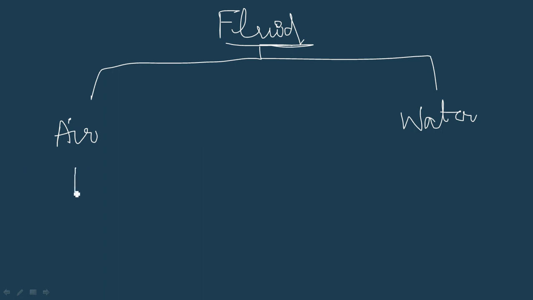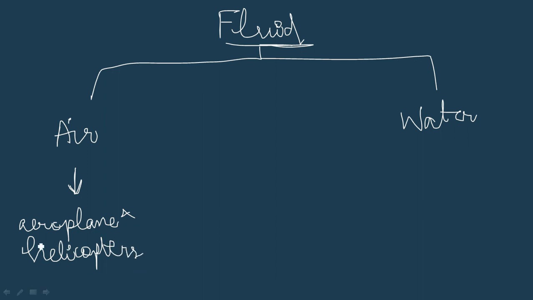So what are the transports which we use in air? The transports like aeroplanes and helicopters are used to travel through air, whereas in water we use ships and boats, etc.